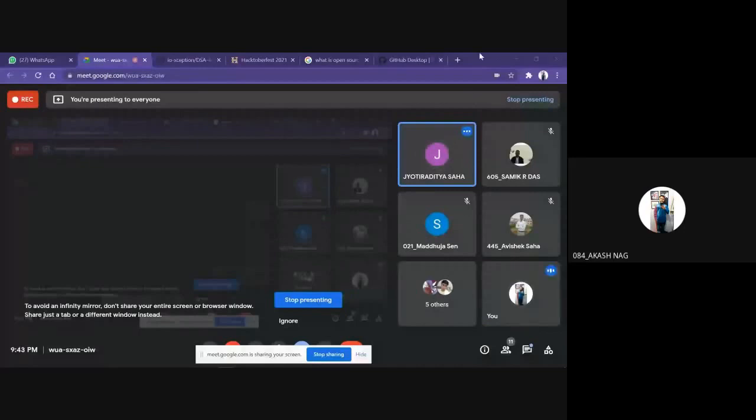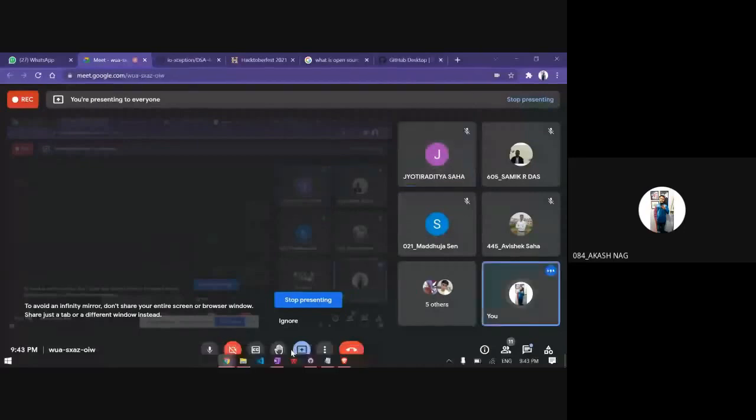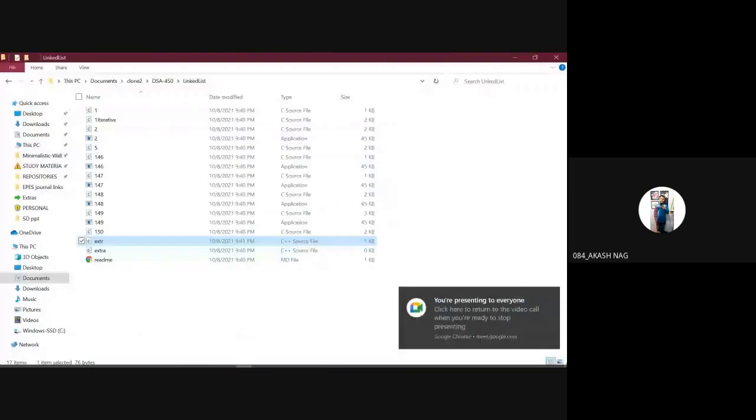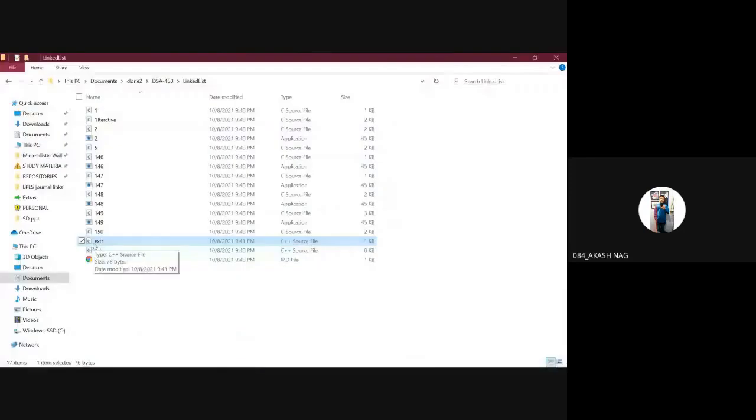I have created an extra file in my repository. It's extr, not extra, because extra I created several months ago. Mind it, the extr file I have created locally. I haven't uploaded it to GitHub yet. So how can I make these changes appear on GitHub? Because it won't appear automatically.